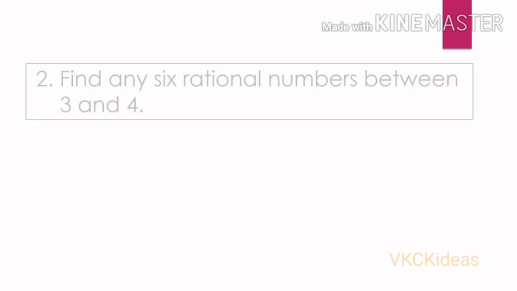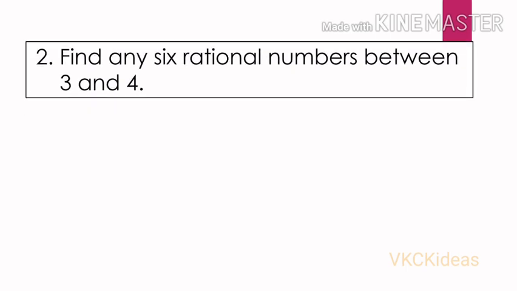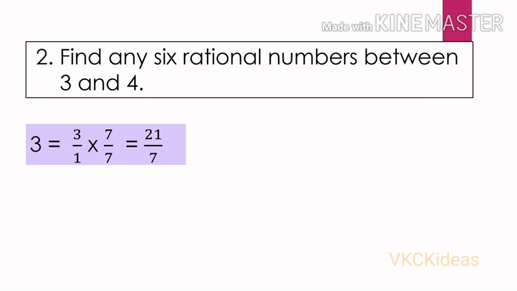Next question. Find any 6 rational numbers between 3 and 4. Look at this expression. 3 can be written as 21 by 7 because we require 6 rational numbers between 3 and 4. Therefore, we have to divide the length between 3 and 4 into 7 parts.